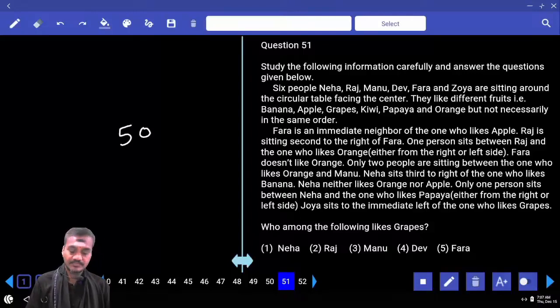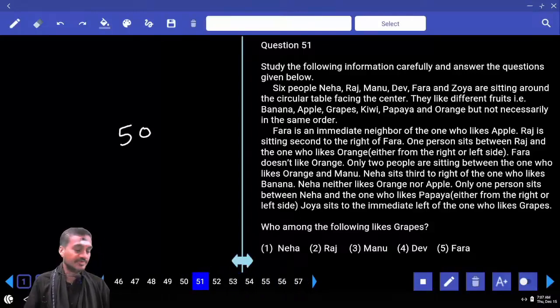So prelim. Then question numbers 51 onwards. But Japan 51 to 55. First chestara, second chestara. 51 to 55. Now there are some 6 people seated around a circular table and each one of them likes different fruit.